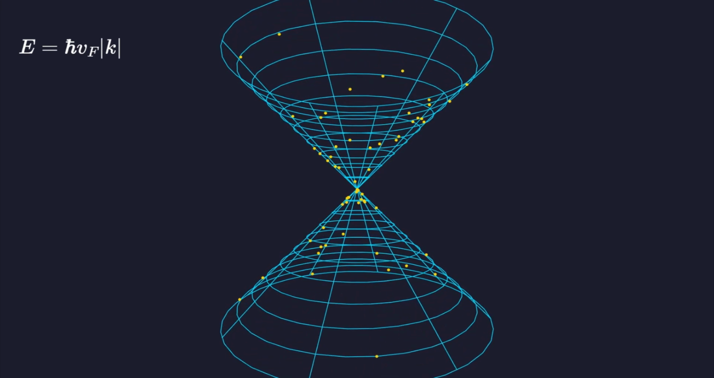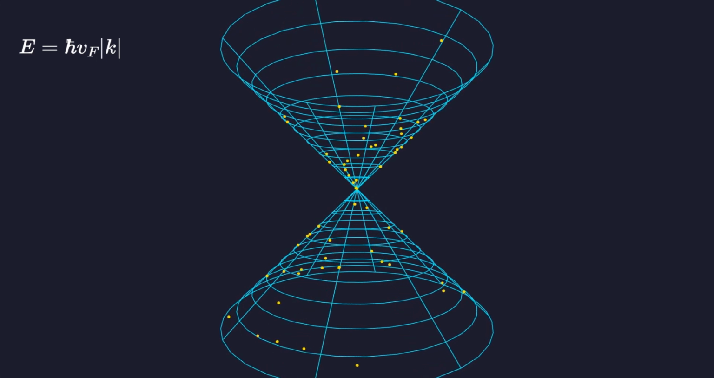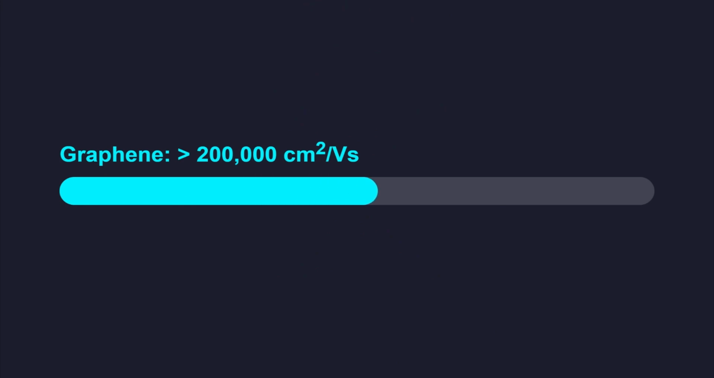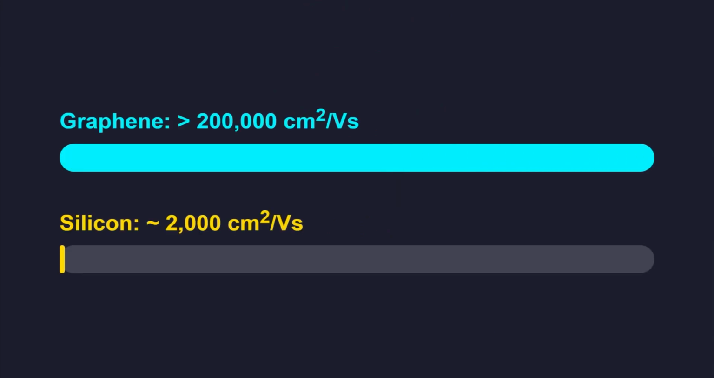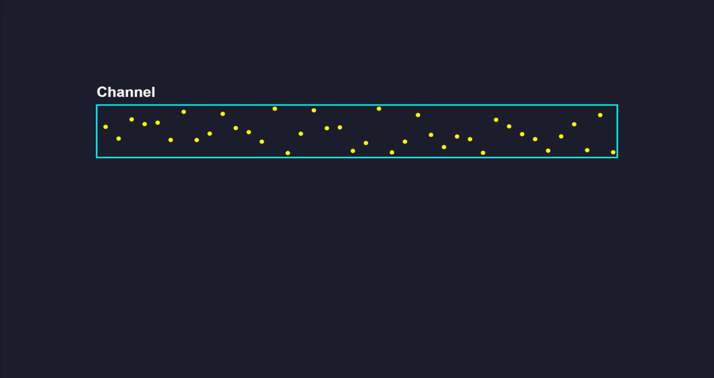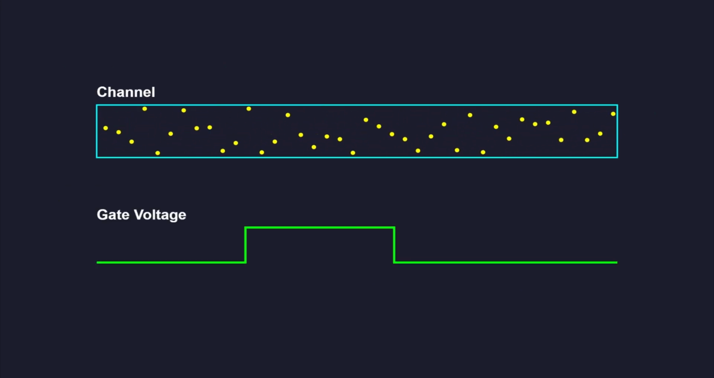Because they have no effective mass, they require very little energy to accelerate, leading to extremely high intrinsic carrier mobility. Mobility in graphene can exceed 200,000 square centimeters per volt second at room temperature. This is over 100 times higher than the mobility found in high-quality silicon wafers. High mobility translates directly to high switching speeds.